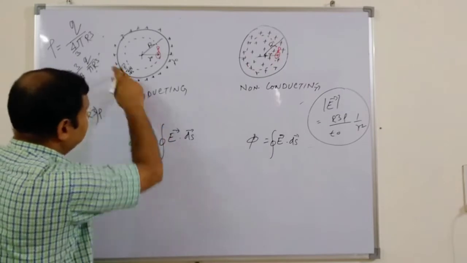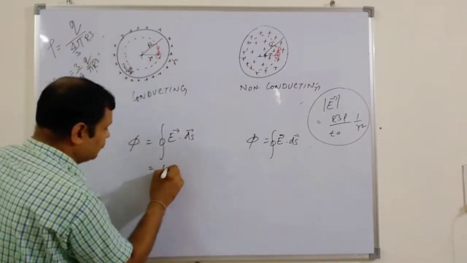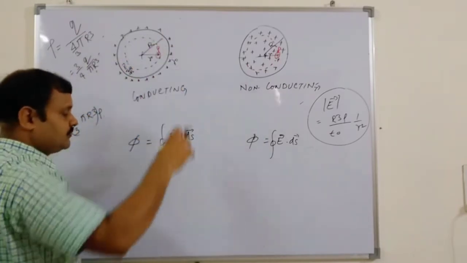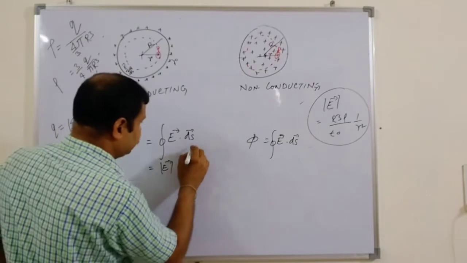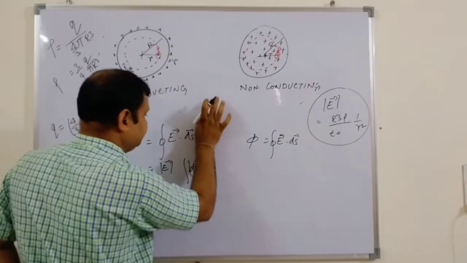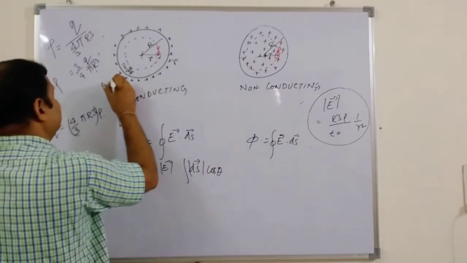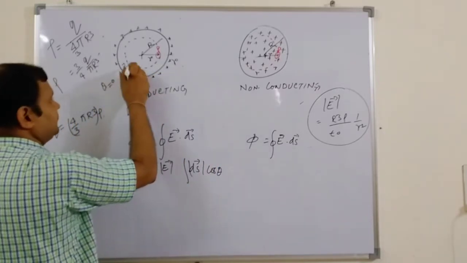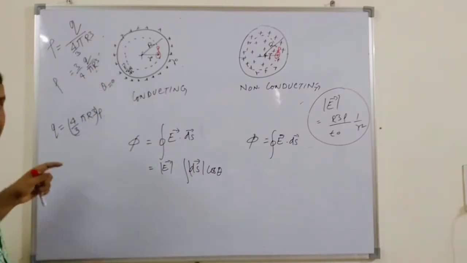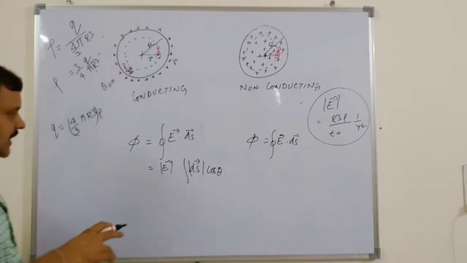So the electric field is uniform, as you think, radially outwards, and as you take positive, the electric field is uniform because of the sphere. So E is the only thing, and this will be |dS| and cos theta. And here also theta is 0 because both are parallel, because the vector E and the vector dS are both radially outwards and normal to the tangent at that particular point of the sphere. So both are parallel, so theta is 0.